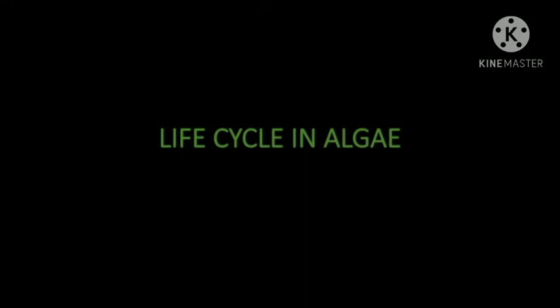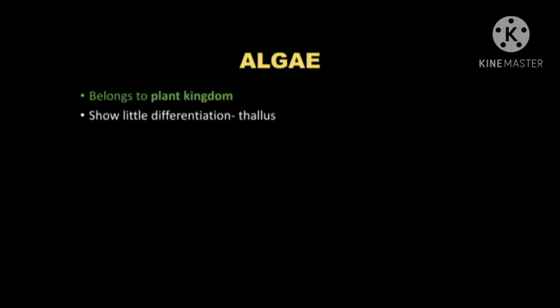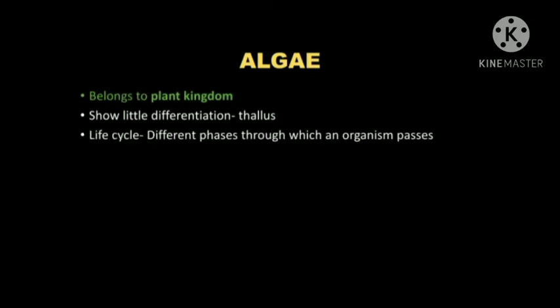So before we move on to the life cycle part, first we do a quick brush up on algae. The algae, as we all know, belong to the plant kingdom but show little differentiation compared to the others. That is, they don't have particular structures like leaf, stem or root like most plants do. They are usually aquatic and are an extremely diverse group ranging from unicellular to multicellular. Like any other organism, algae also reproduce.